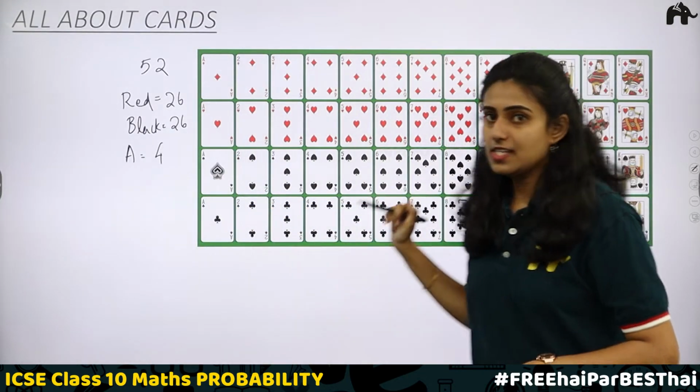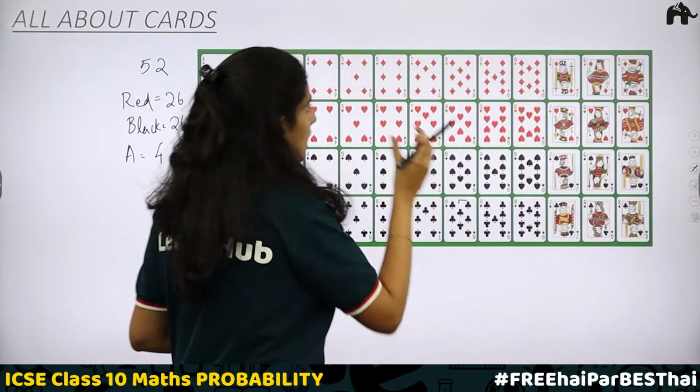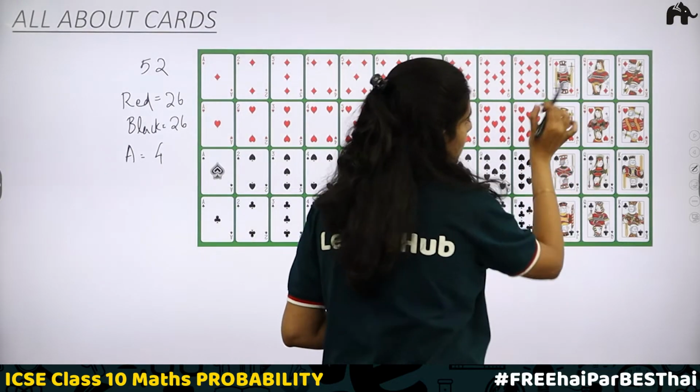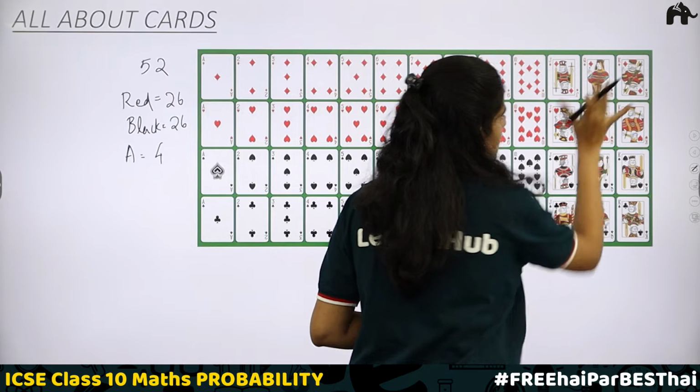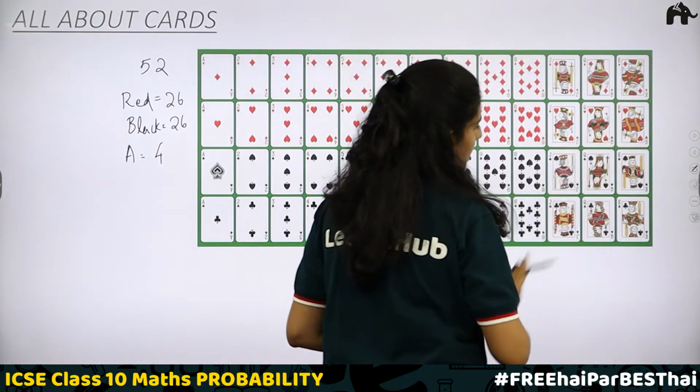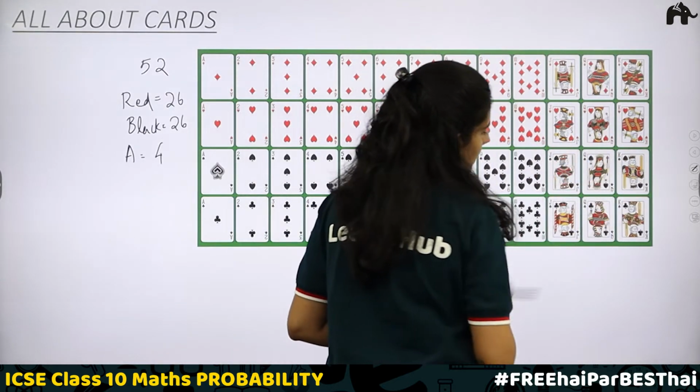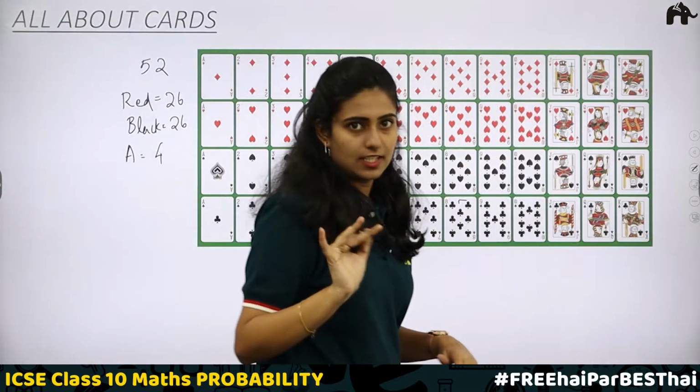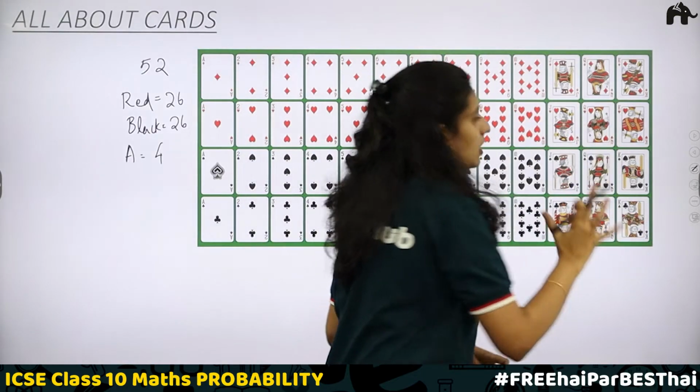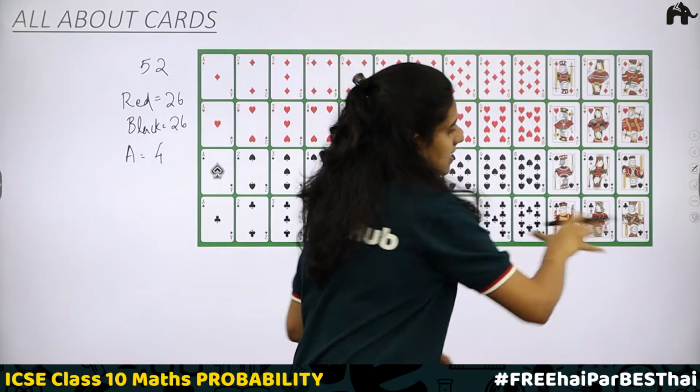How many face cards do we have? With each shape, diamond. Diamond face cards are 3. Heart face cards are 3, spade face cards are 3 and clubs face cards are 3. So total in this deck you will be having 12 face cards.